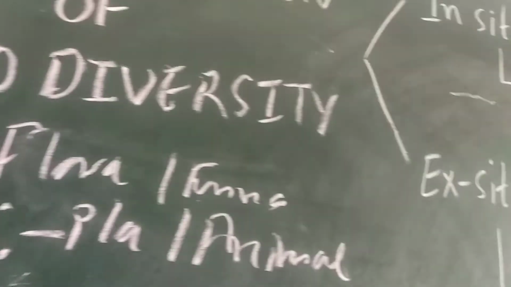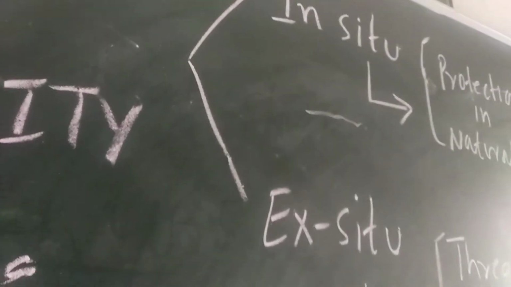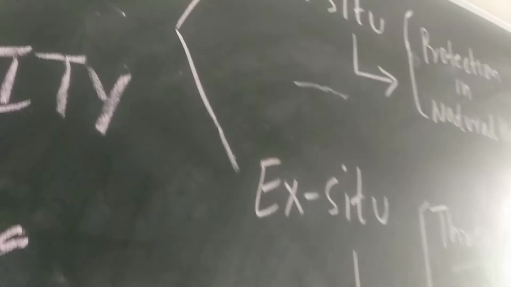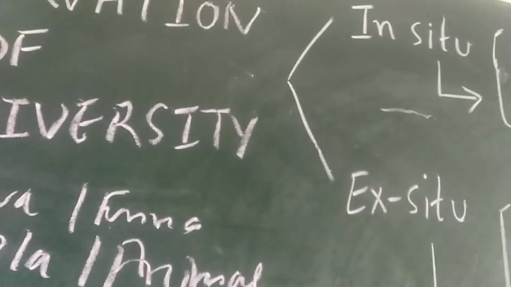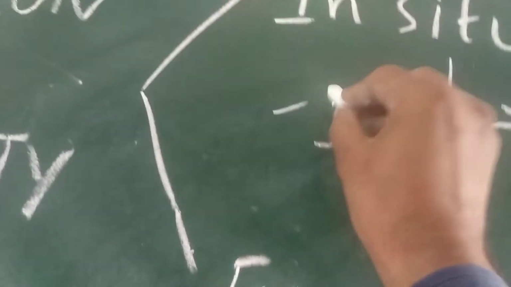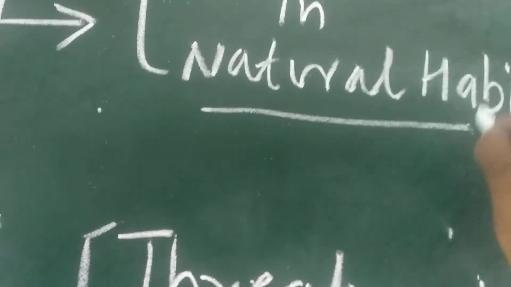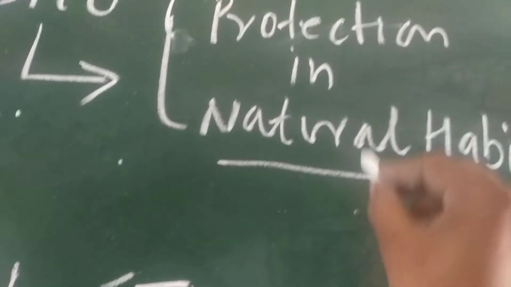Next, there are two topics for understanding the methods of preservation of wildlife and plants: in situ conservation and ex situ conservation. What are ex situ and in situ, students? In situ means in their shelter, in their own habitat, in their natural habitat. Conservation of plants and animals in their natural habitat is called in situ conservation.